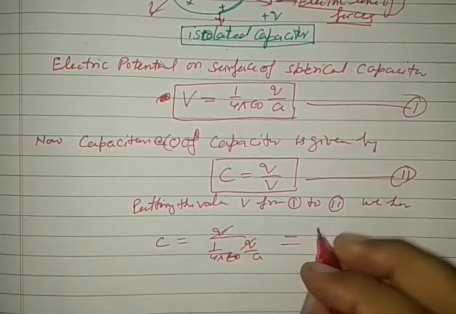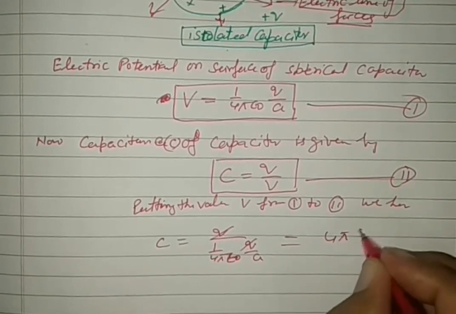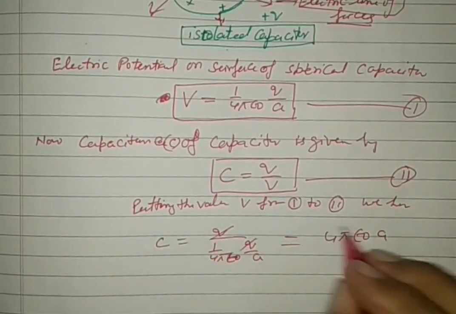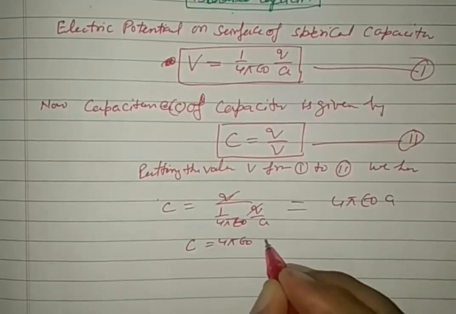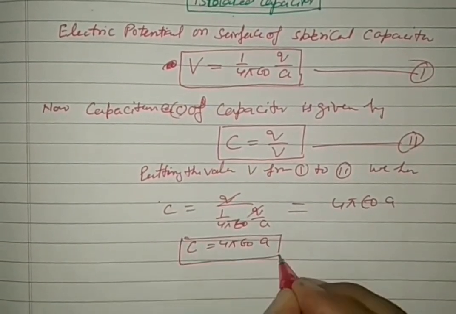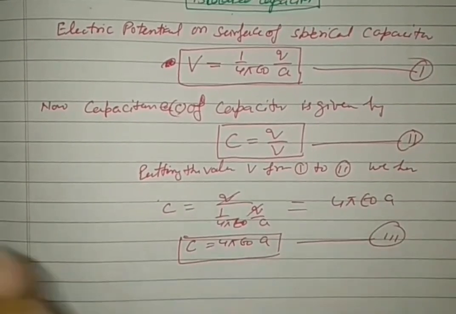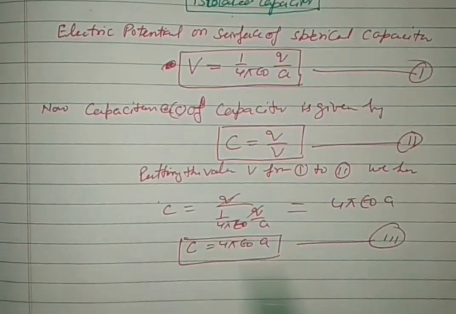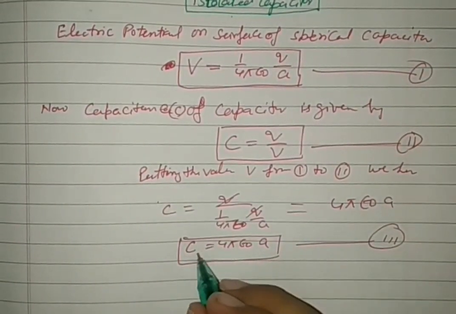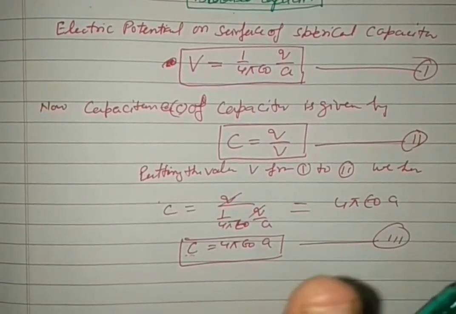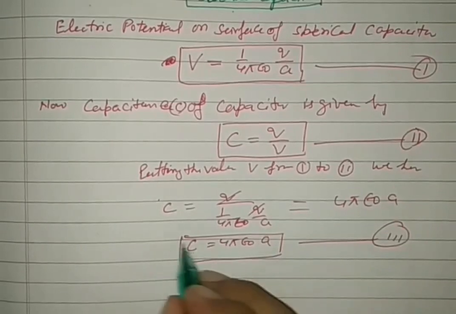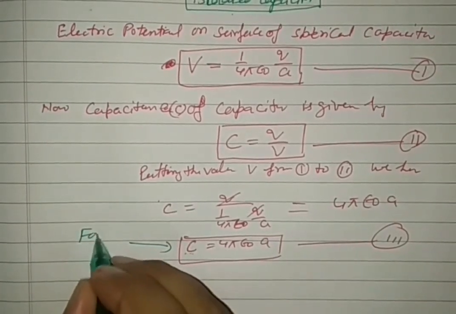Q is cancelled by Q. This becomes 4 pi epsilon 0 a. It is equation number 3. This is actually the formula to calculate the capacitance of a spherical capacitor.